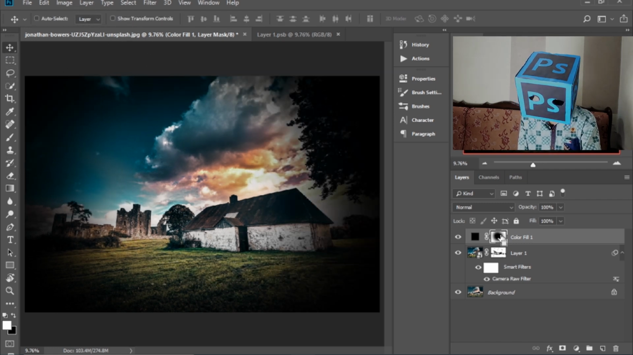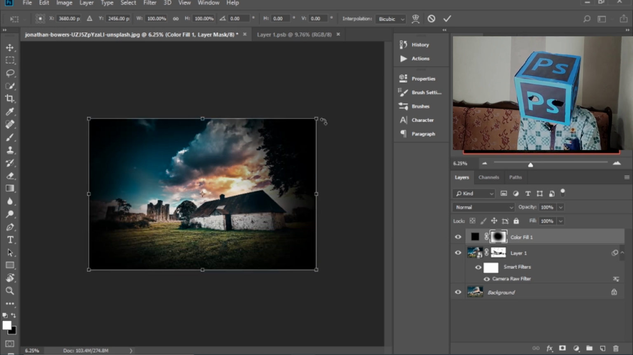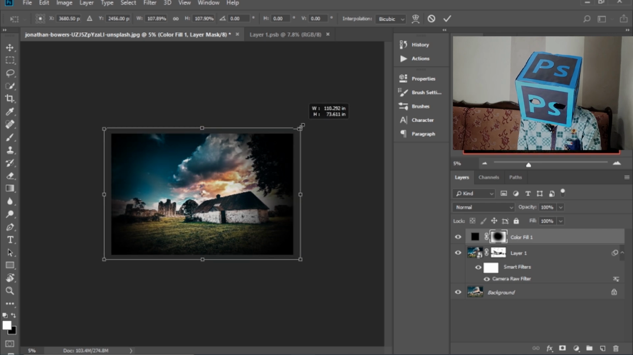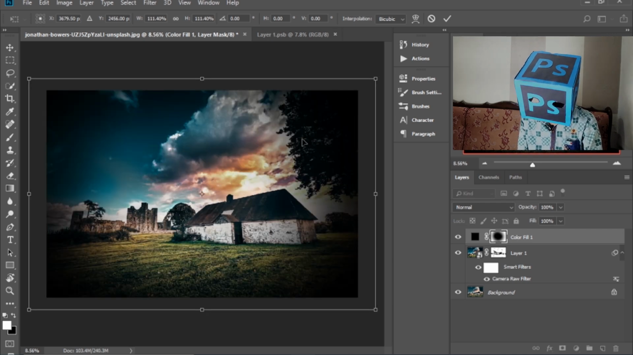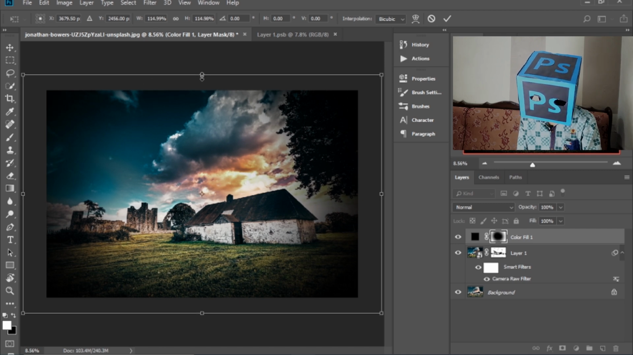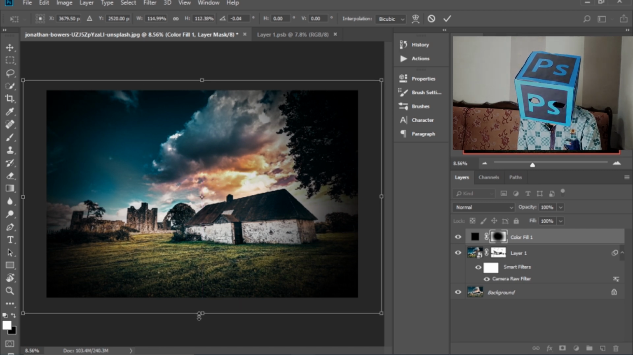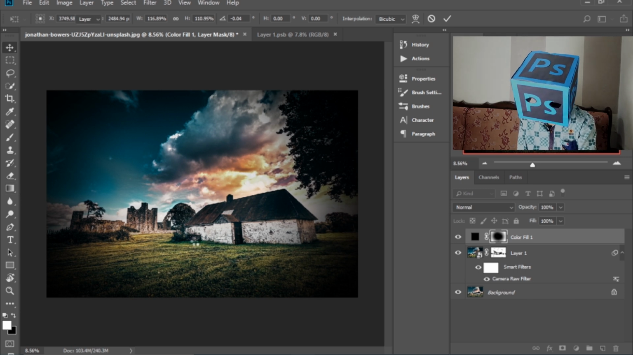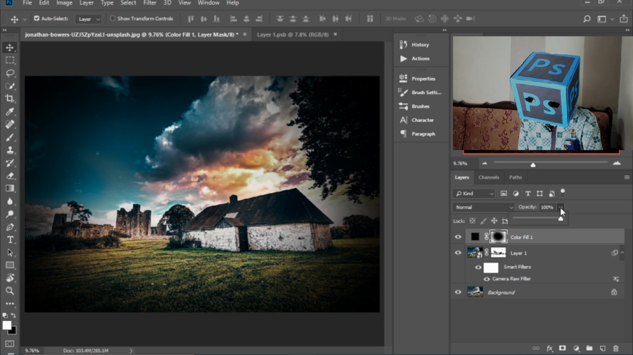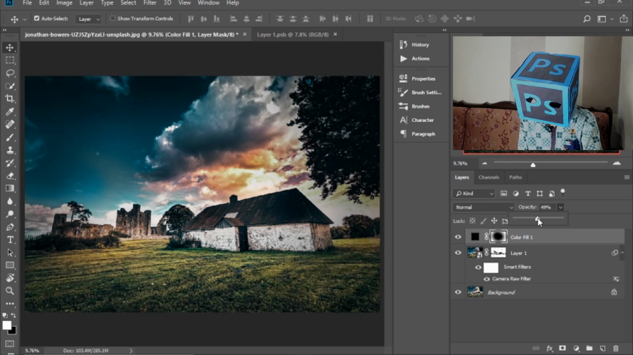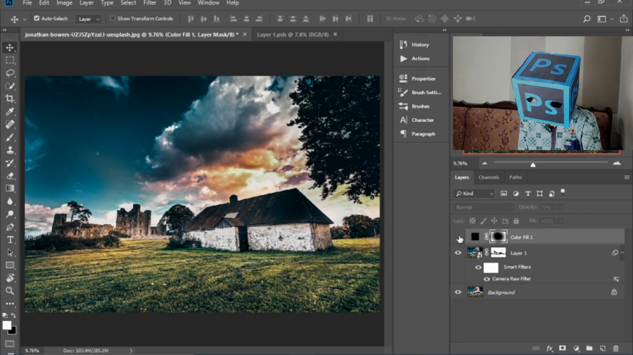Now press Ctrl T. Press enter and make its opacity down about 70%. So it's done.